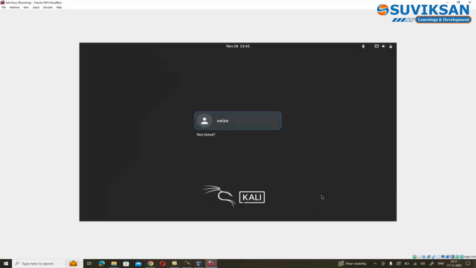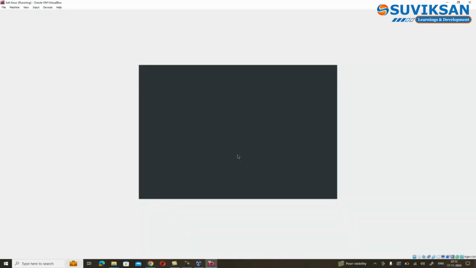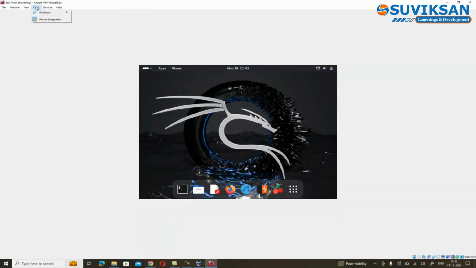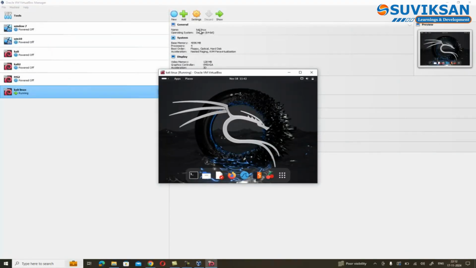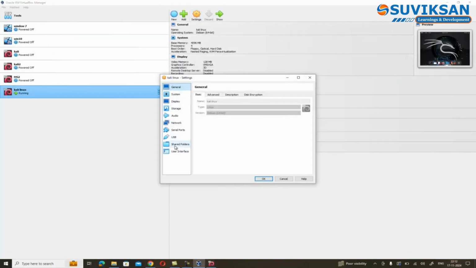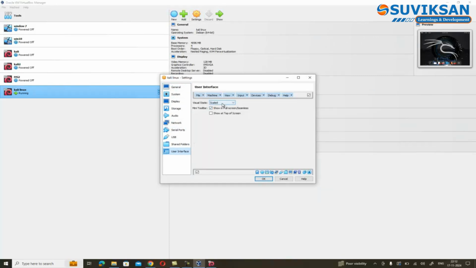So here you go with the complete installation of Kali Linux machine. And you can use it now, but there are post-installation tweaks as well for better and optimal performance, which is optional. But before that, please go for normal or full screen mode from View section, which is in the top left corner menu bar. Or you can change it from settings as well by going on User Interface section as shown on the screen.